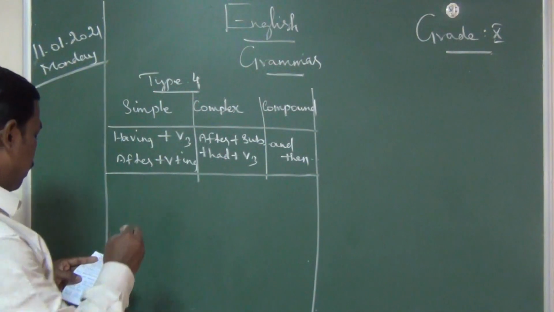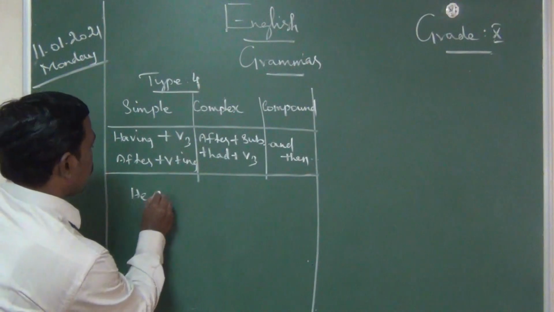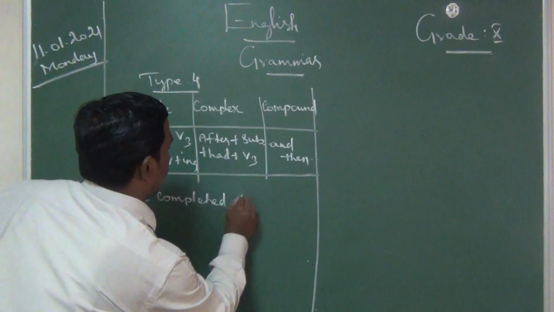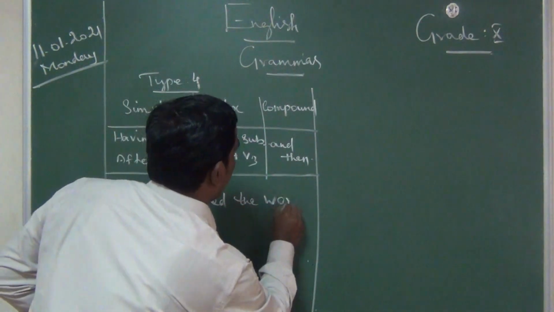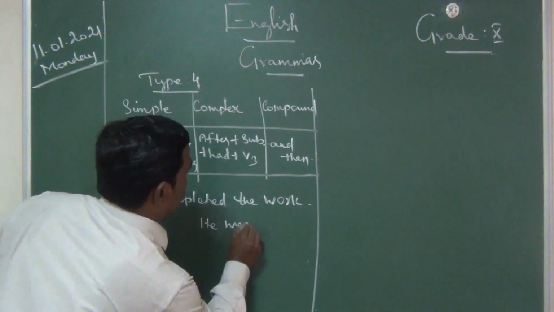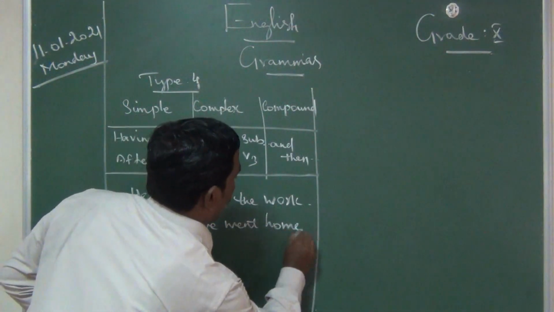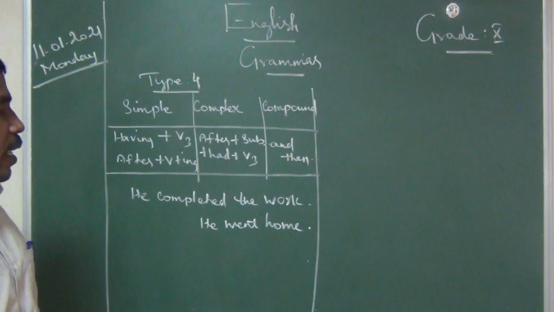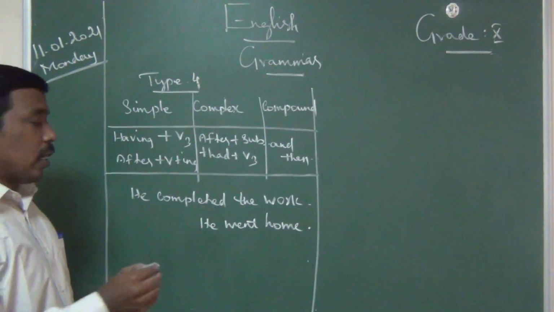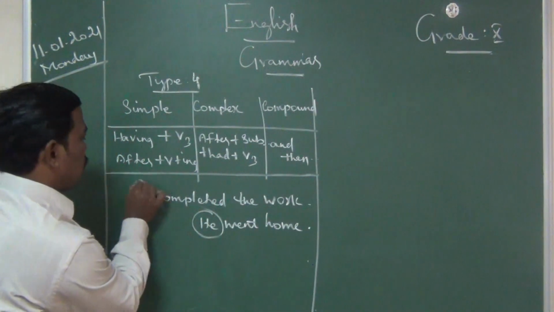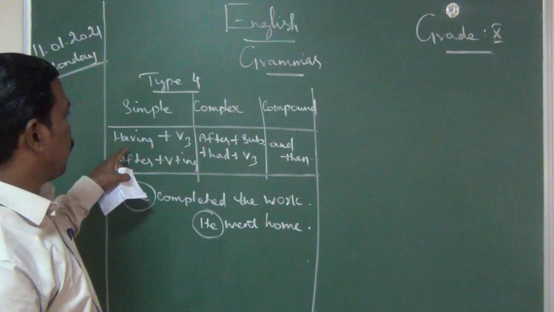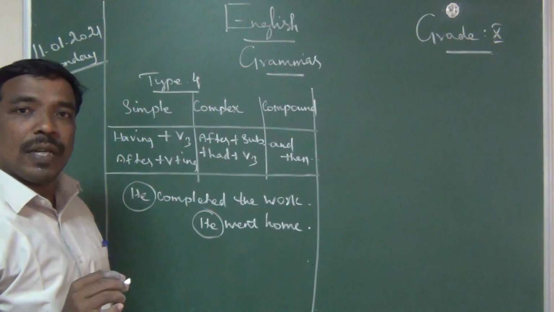First example: He completed the work. He went home. Now what are these two sentences? He completed the work. He went home. As I already said, both the subjects are the same. Two ways we can write. First we should write it as a simple sentence.